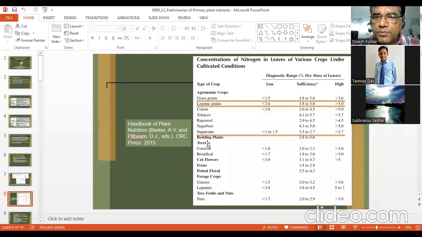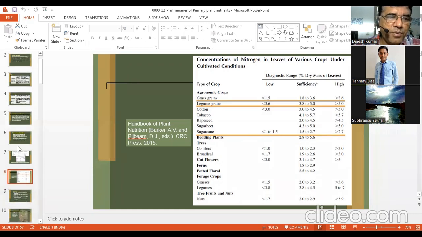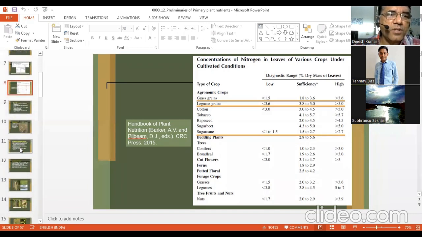But you see the case of sugarcane. Sugarcane less than 1 to 1.5% is low, 1.5 to 2.7 sufficient, and more than 2.7 high. So you can see in general where you get more biomass, there you will get less nitrogen percentage. Potato, sugarcane, the biomass of these crops is high, therefore concentration in them is low.